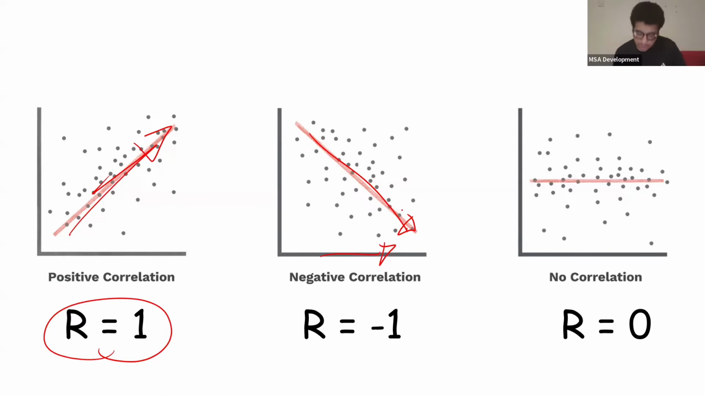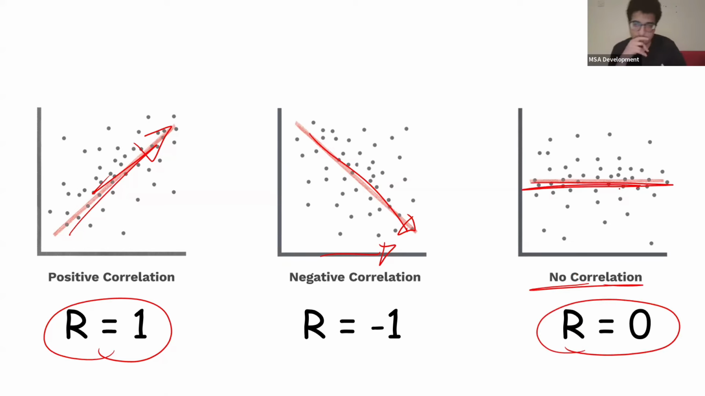Now, if there's no correlation at all, okay, we use R equals 0, okay? So there's no correlation and the line is just flat like this. No correlation at all, tamam?